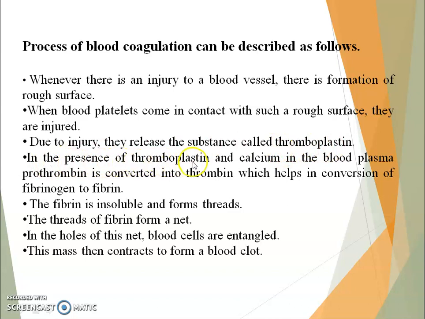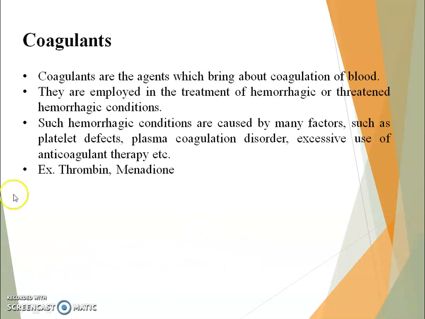In the presence of thromboplastin and calcium ion in blood plasma, prothrombin is converted into thrombin, which helps in conversion of fibrinogen to fibrin. This fibrin is insoluble and forms threads. The threads of fibrin form a net. In the whole of the net, blood cells are entangled, and this mass then contracts to form a blood clot.